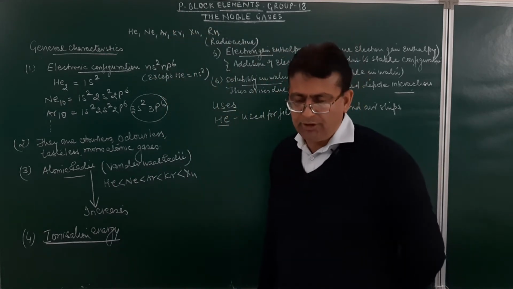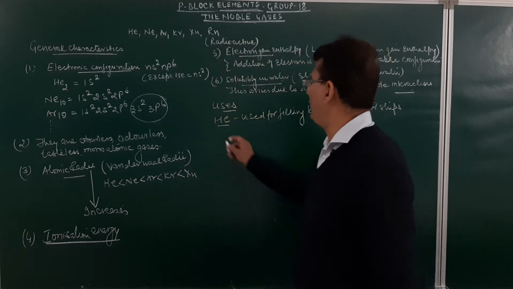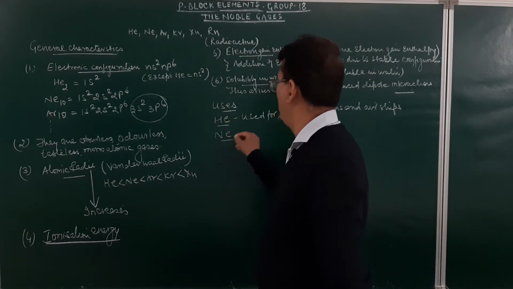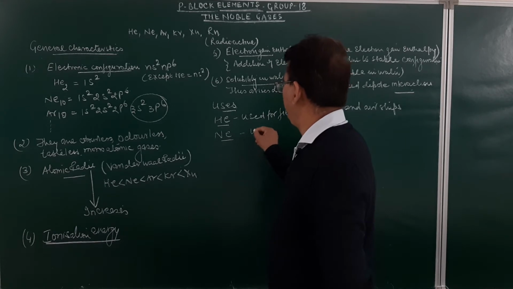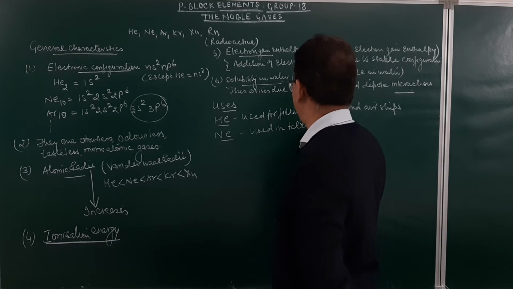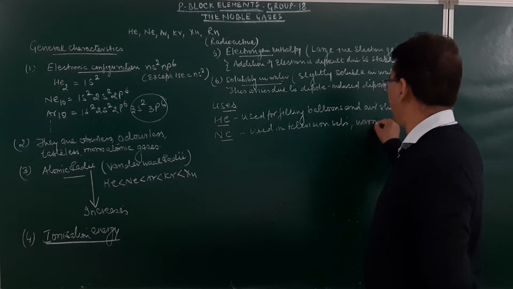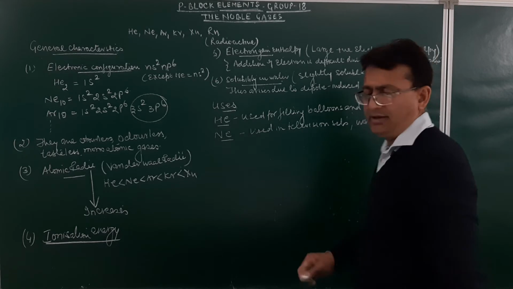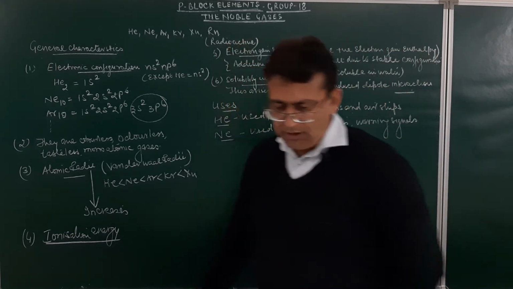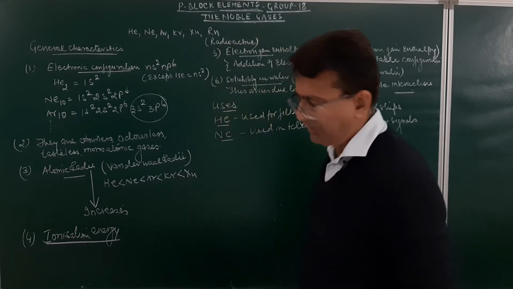Now, neon is used for production of neon lights in television sets and warning signals, etc. Am I clear, student? Argon is used for making inert atmosphere.